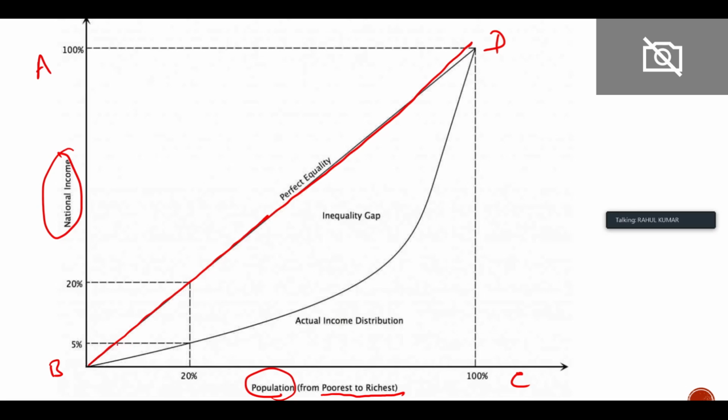That means suppose 5% of people are having 5% of income, there is equality. 10% of people having 10% income, there is equality. 20% of people having 20% income, there is equality. So the percentage of population is compared to the percentage of income. This is the case of perfect equality, this line of 45 degrees.